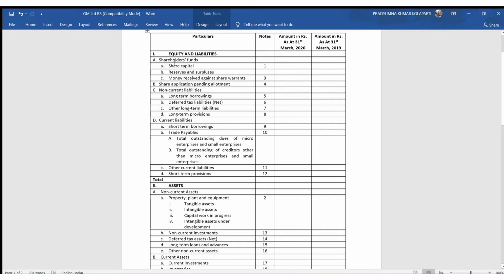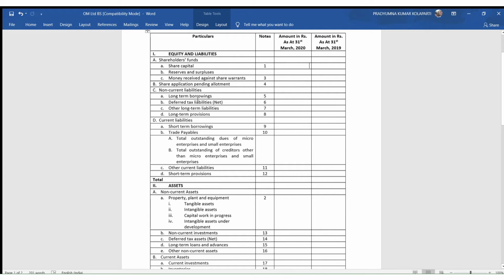Okay, next, after shareholders' funds, you see share application money pending allotment. I am not going into detail of each item because it is a very lengthy explanation. I am explaining broadly because the object of this video is to explain one question from the revision test papers. As a pretext, I am trying to explain the balance sheet format.